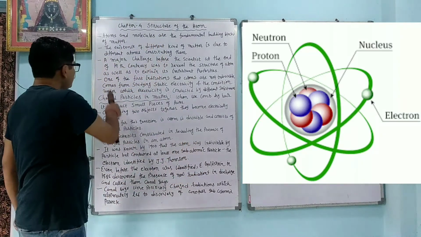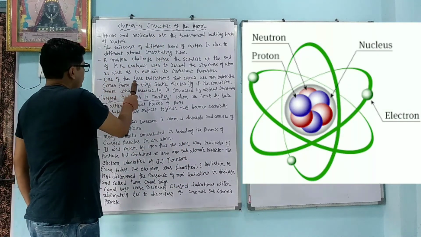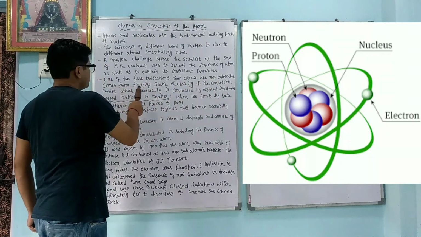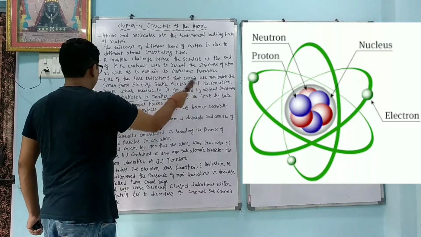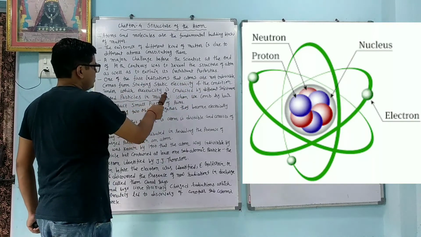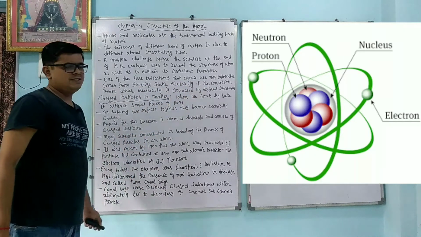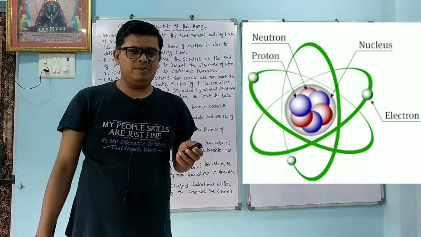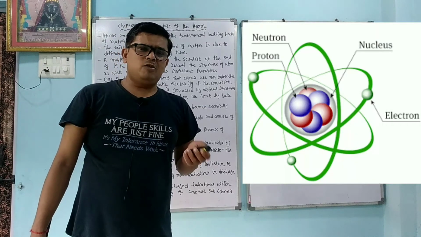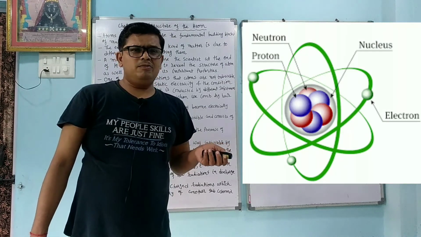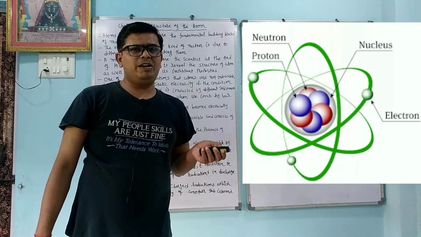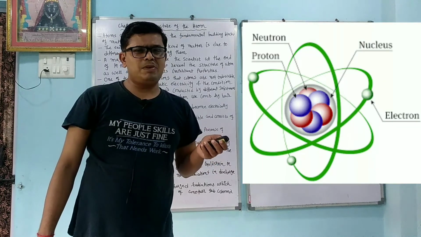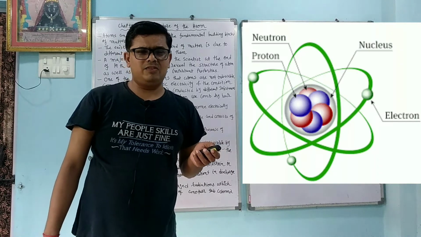One of the first indications that atoms are not indivisible comes from studying static electricity and the conditions under which electricity is conducted by different substances. So atom is not indivisible. That concept was studied further when we came to know that we can pass electric current. So something is present in the atom, and only then can we pass the electric current.